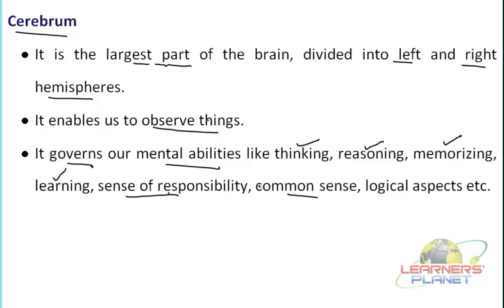Some things are very common, which is not common with everybody. Just joking. So actually this common sense, that something is happening, then you should do it. That is understood. So that thing is also performed by the cerebrum. Logic. Apply some logic to various things. How this logic is applied is under the control of the cerebrum.